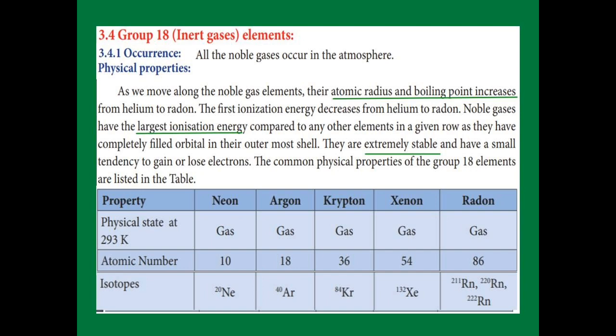Period-wise, you see that the noble gases have the largest ionization energy compared to the other elements in the period, and they are extremely stable because they have 8 electrons in their outer orbit, and they have no tendency to gain or lose electrons, so they are extremely stable. Then isotopes: in the last column, for neon only one isotope is there, argon only one, krypton and xenon also only one isotope, but in radon there are 3 isotopes present.